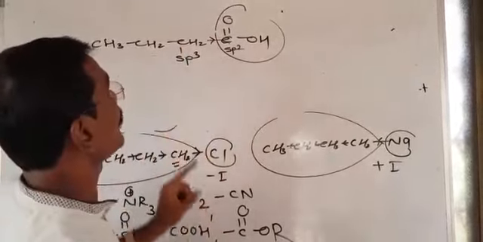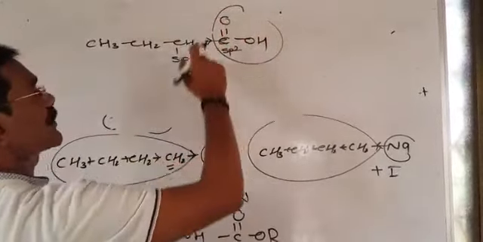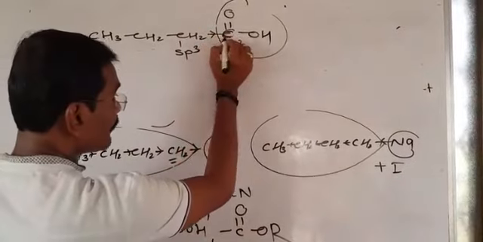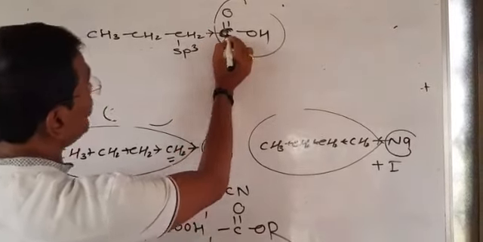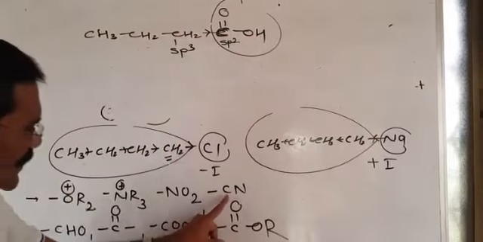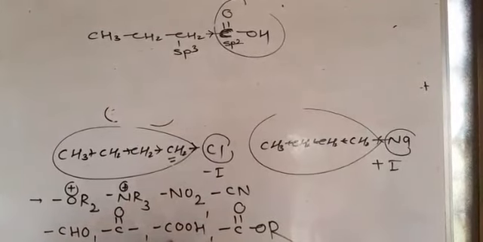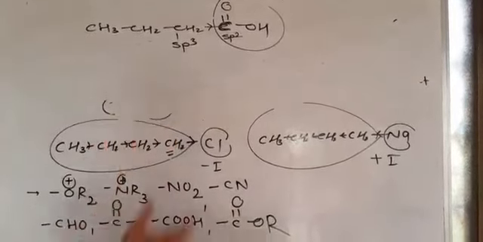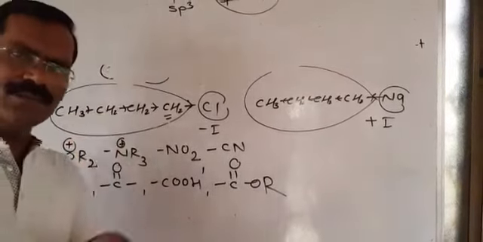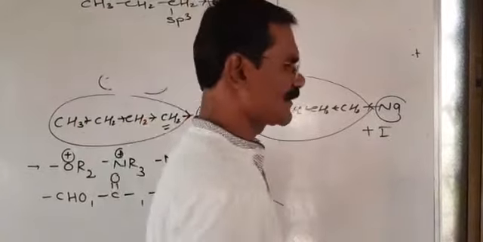So listen very carefully. Now how to decide whether this group creates the negative inductive or positive inductive? If the attached carbon atom, or the electronegativity of this carbon, is more than the neighboring carbon, then no doubt this is the negative inductive. See, this is an sp hybridized carbon, this is sp2 carbon, sp2 carbon, sp2 carbon, and so on. It means it is very simple for you to decide whether the given group creates the negative inductive or positive inductive.